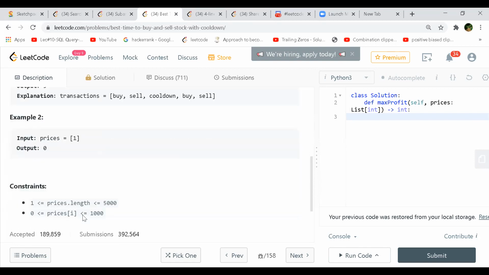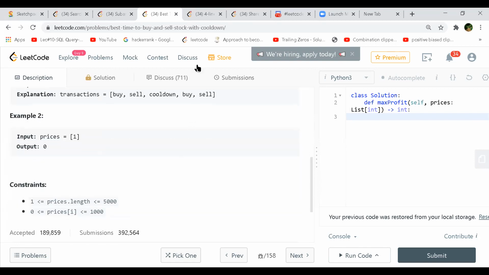So constraints are like the prices length is given, and whatever the price value is, it is given as 0 to 1,000.